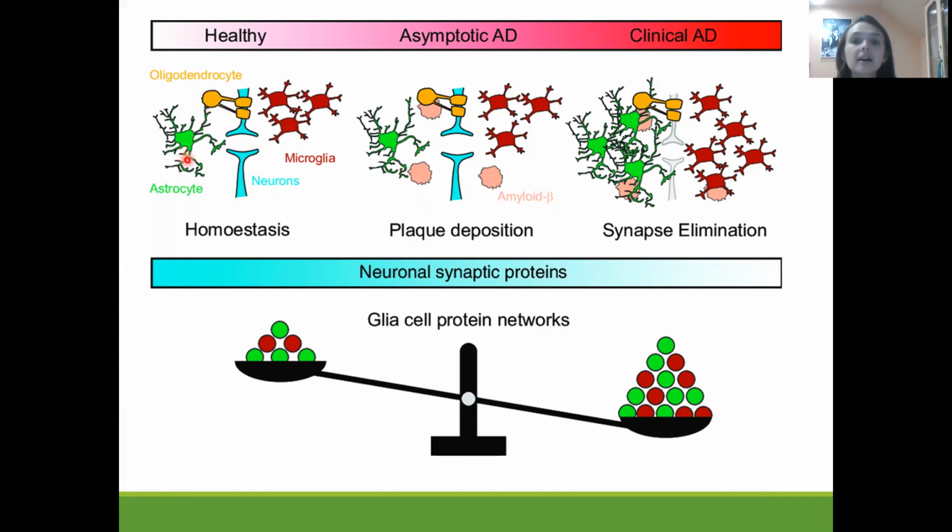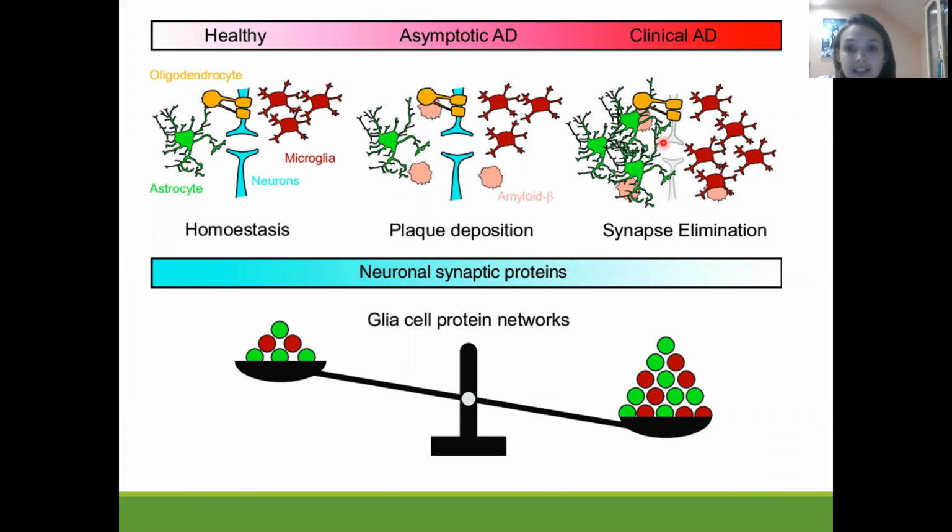But in an unhealthy condition, or in a pathophysiological condition, or in a condition of disease, in our case Alzheimer's disease, near the astrocytes, near the microglia and oligodendrocytes will be located amyloid beta. It's a specific type of protein.